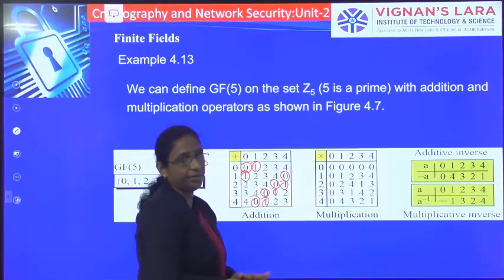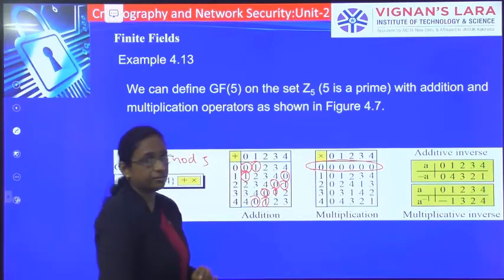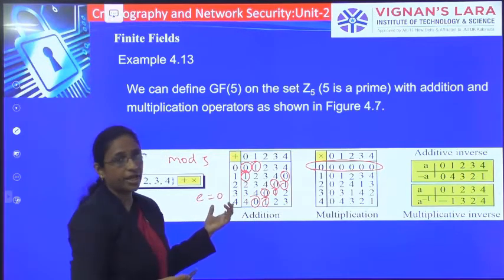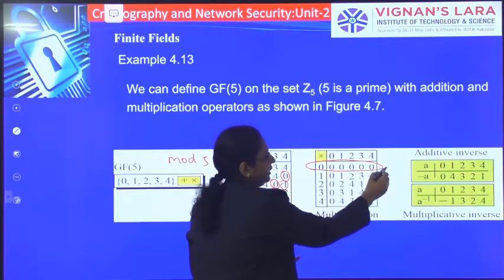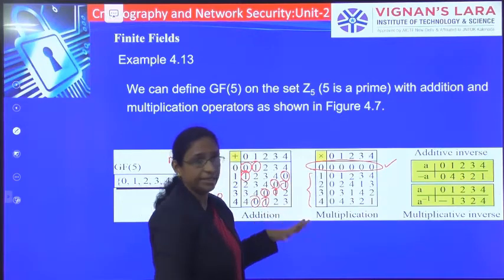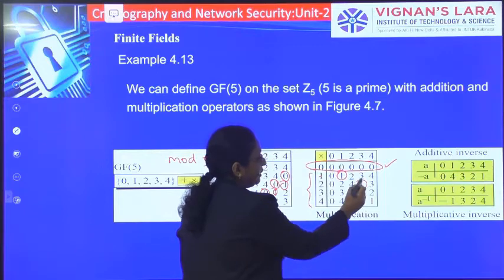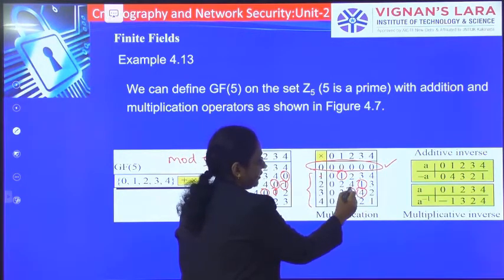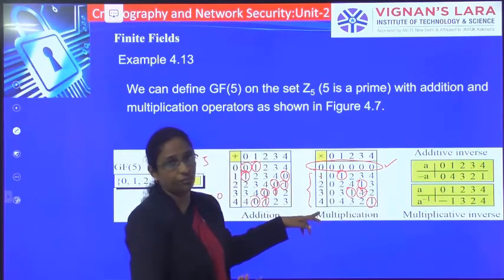If you take multiplication also, except this identity element, since in addition the identity element is 0, all other elements 1, 2, 3, 4 are having inverses. Inverse for 1 is 1, inverse for 2 is 3, and similarly we are having inverses for 3 and 4 also.